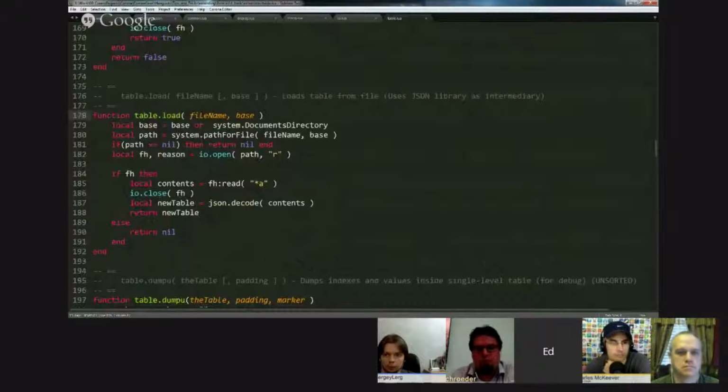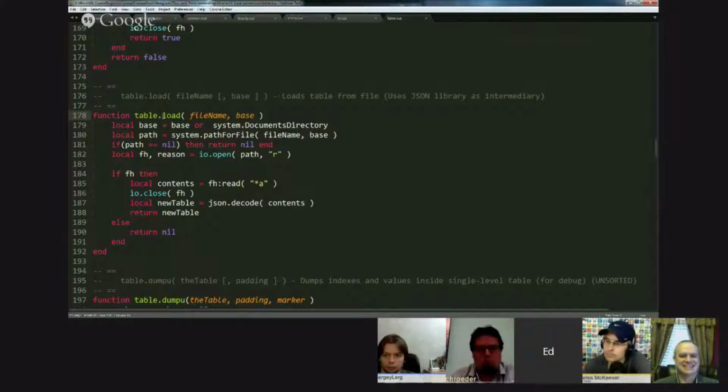So to create my load function, I simply say function table, which table is a global variable that contains all of the different functions, and I know that there is no table load. Now this is kind of a caution for the user. This is one case where I chose not to be safe.